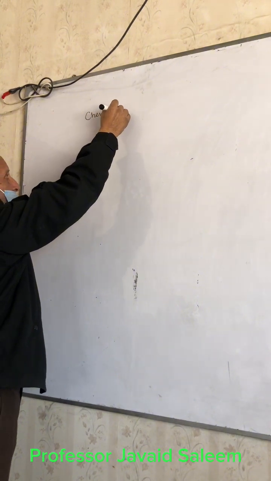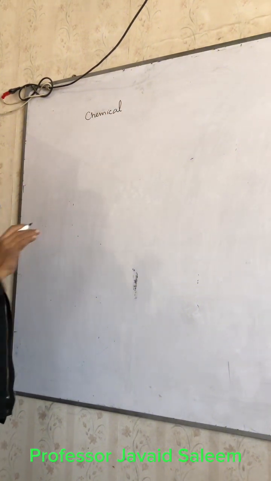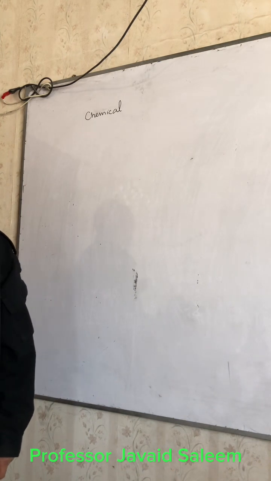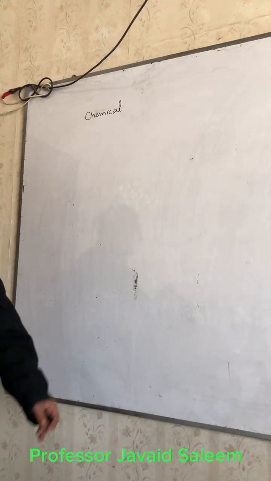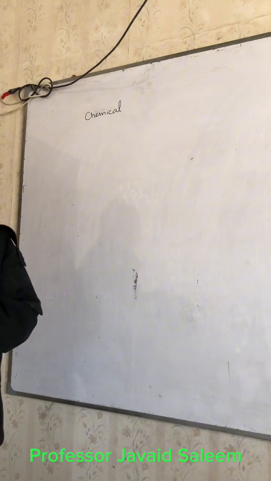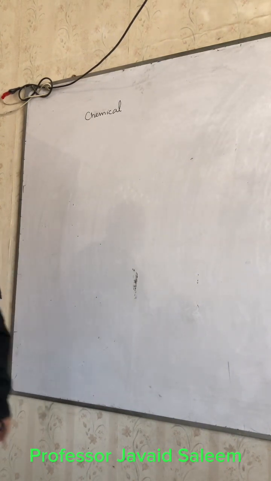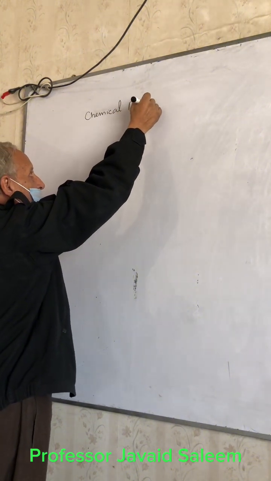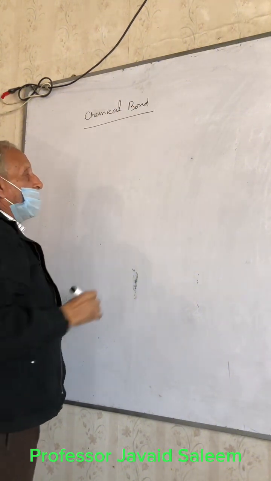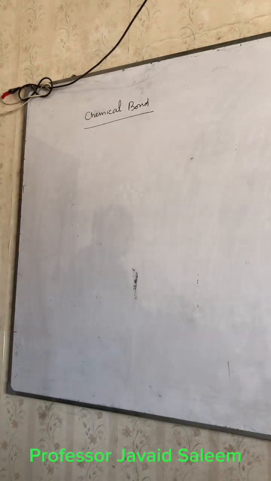Let us, at a glance, repeat once again very shortly. Very little time should be given to connect the lesson with the previous lesson. So chemical bond. First of all, dear students, what is meant by chemical bond?